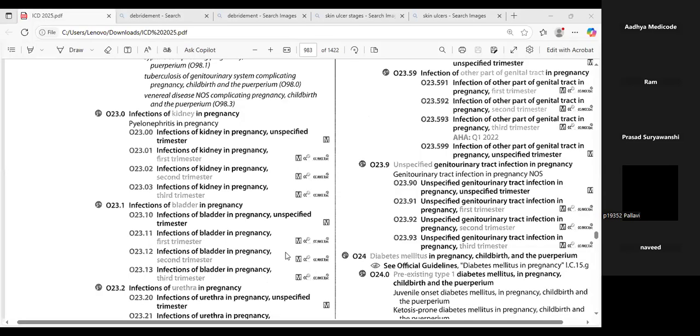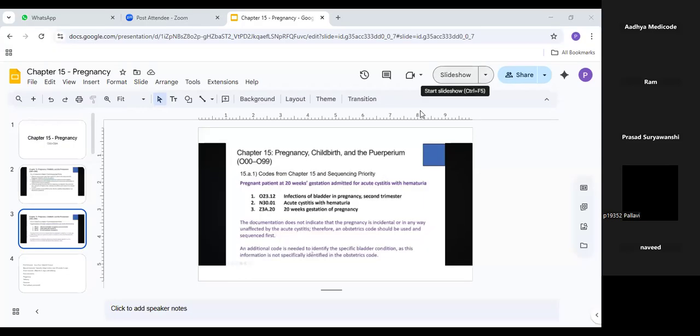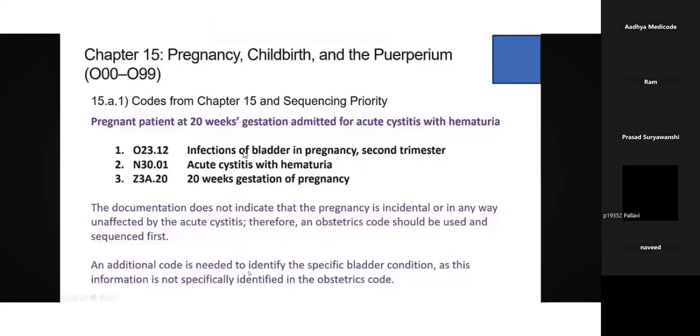So here you can see, we have led this infections of bladder in pregnancy, second trimester, and you need to specify acute cystitis with hematuria. The code will be N30.01, and you need to specify the weeks of gestation also. For the weeks of gestation, you will be getting this series called Z3A. You can note it down, guys.